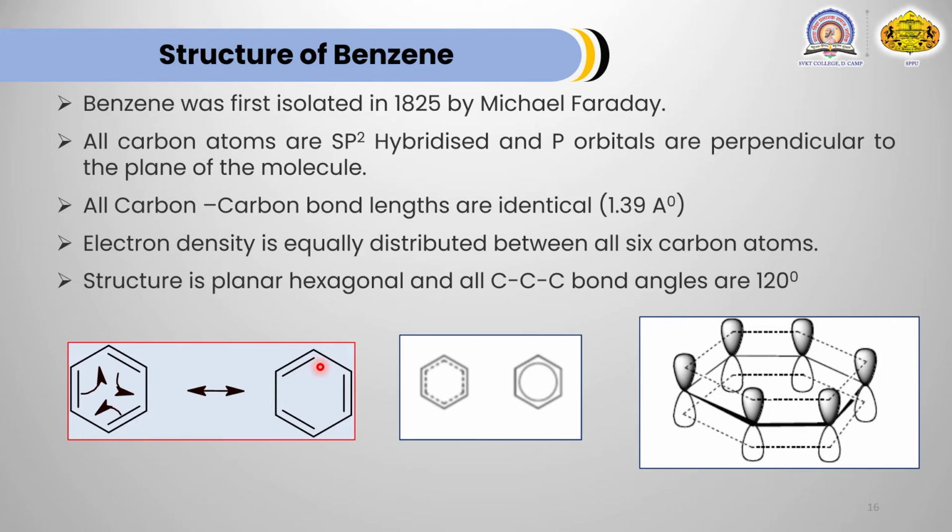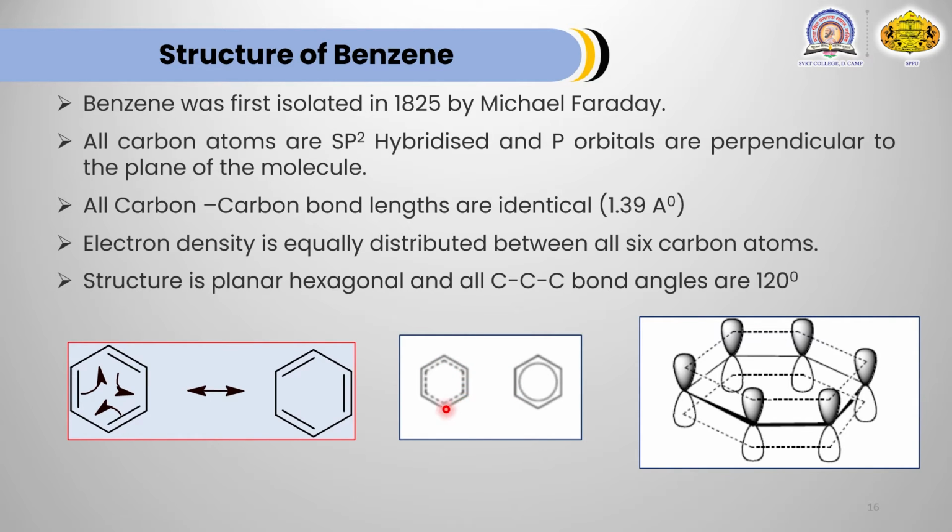All the bond angles, that is carbon, carbon, carbon, meaning this carbon and this carbon, this angle is 120 degrees. This is the structure of benzene. In this case, delocalization is shown. After delocalization, the position of the double bond gets changed, and this structure is called the resonance hybrid.